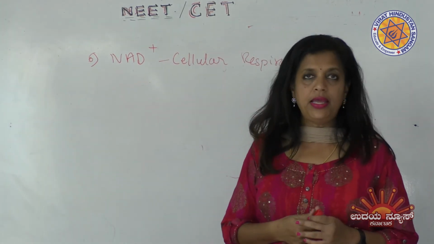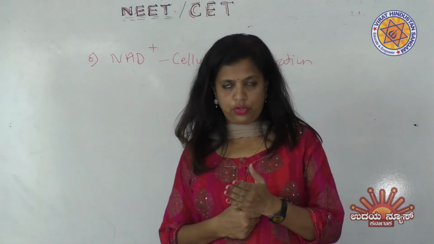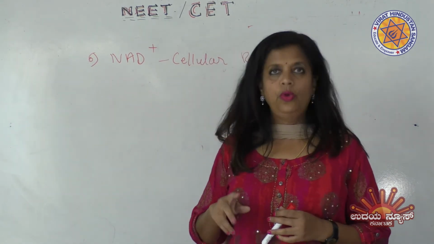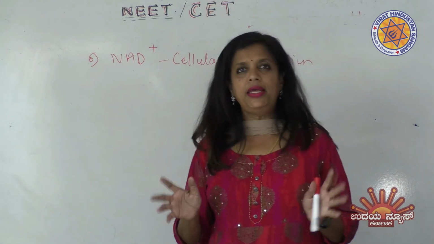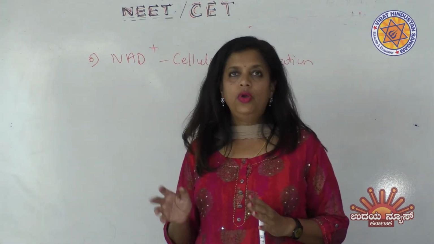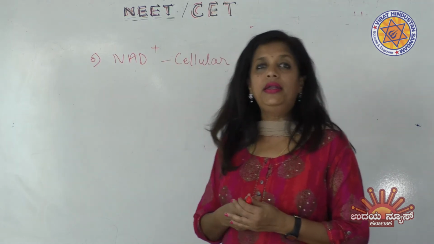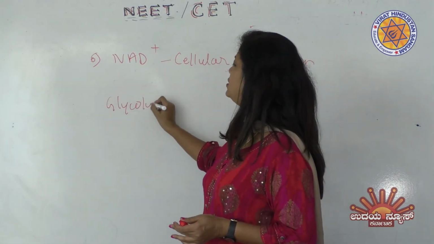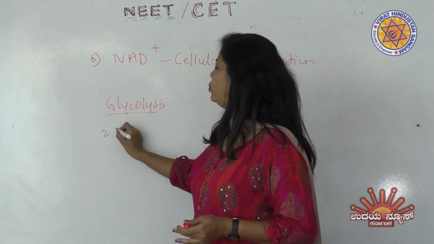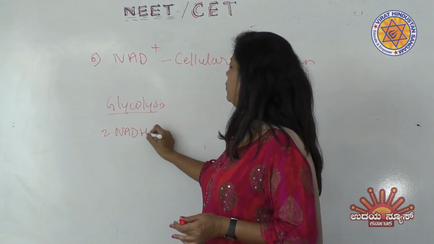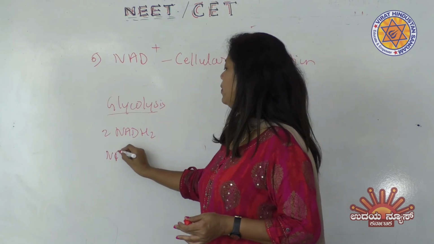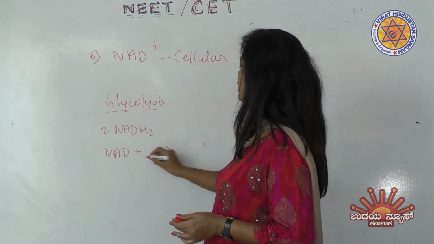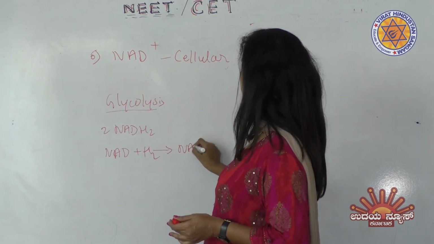In glycolysis, there are 2 NAD converting to NADH2, where NAD will get the electron and hydrogen ions to form NADH2.